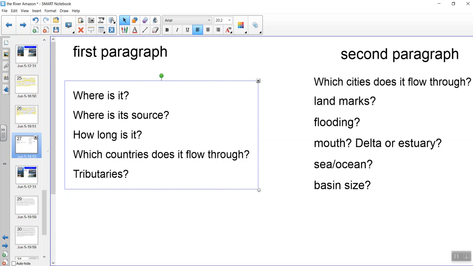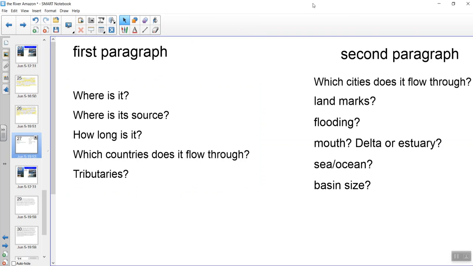So, what continent is it on? What countries does it flow through? How long is it? What's its source? Does it have any tributaries? So, the Nile, it says the Blue Nile and the White Nile made the Nile when it joined together in Khartoum in Sudan. And then the second paragraph mentioned what cities it flows through. Are there any landmarks? Does it flood? What's the mouth like? What ocean does it flow into? And what's the size of the basin?